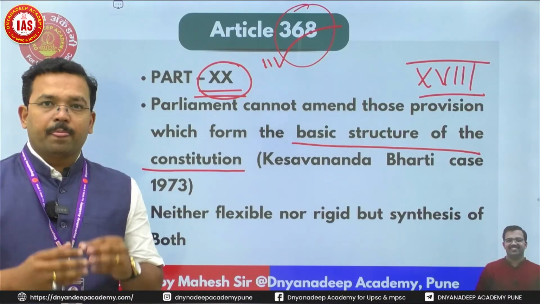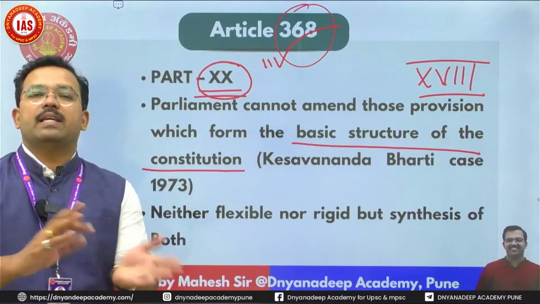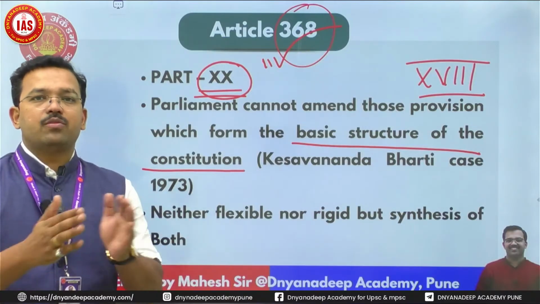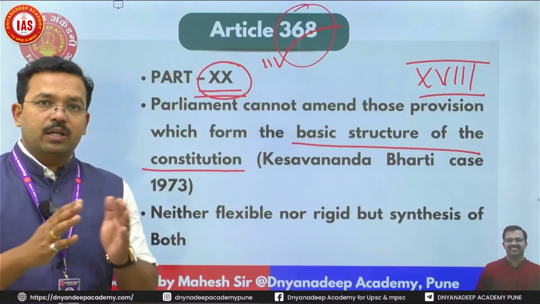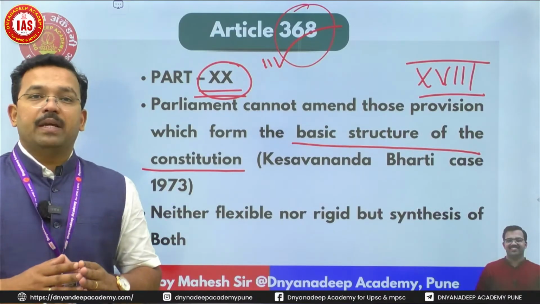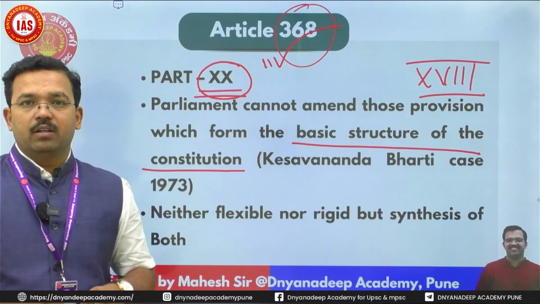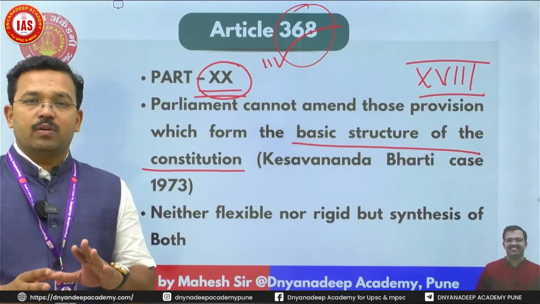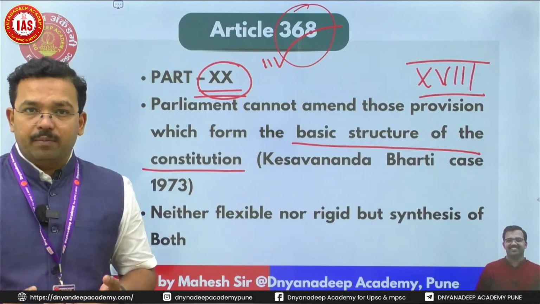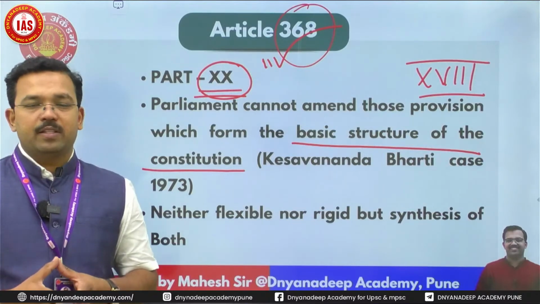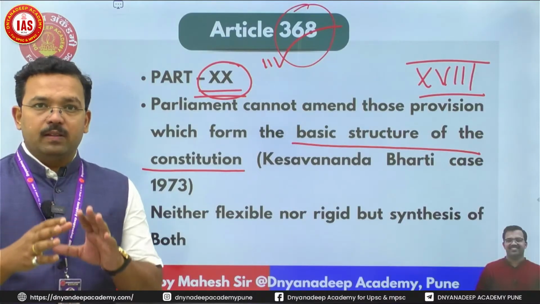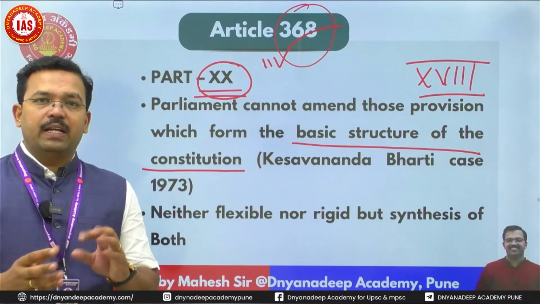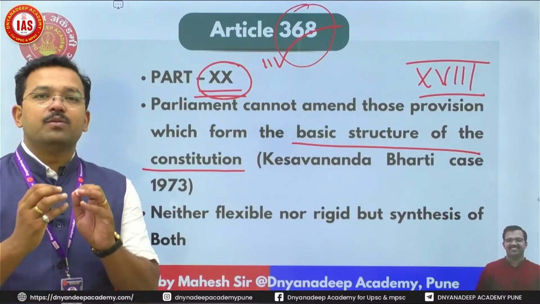That's why, can we amend the entire constitution? Yes, it shows parliamentary sovereignty. But we can change the entire constitution without changing the basic structure of the Indian constitution, which is given in the Keshavananda Bharati case. Who will decide the basic structure? The judiciary will decide the basic structure. So it shows that in India we have a synthesis of parliamentary sovereignty and judicial supremacy.